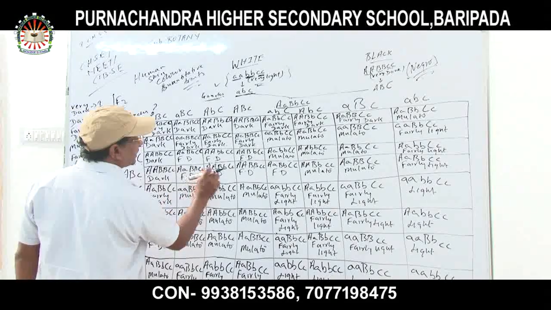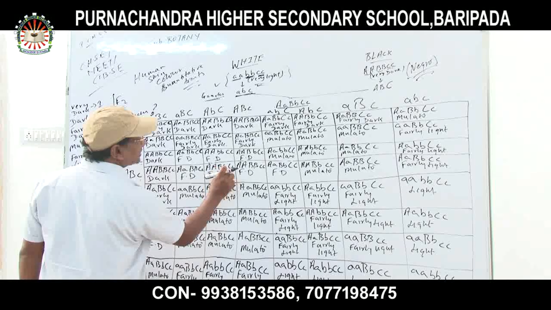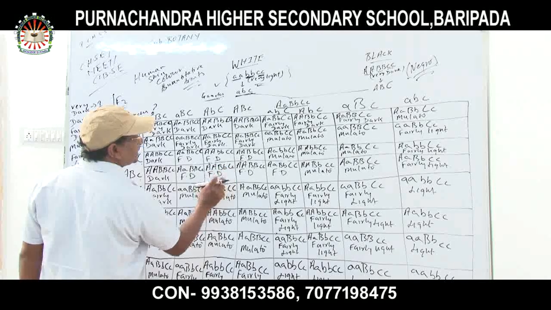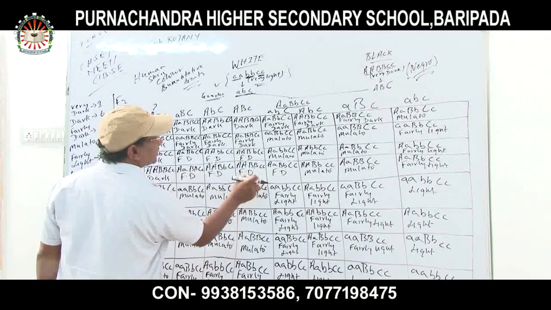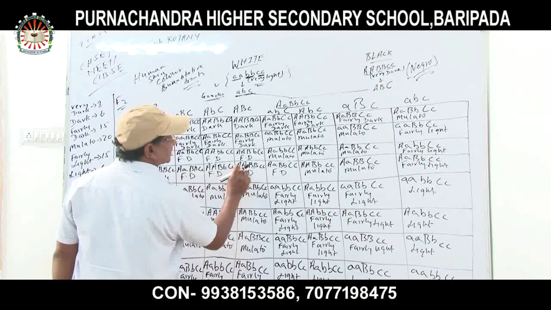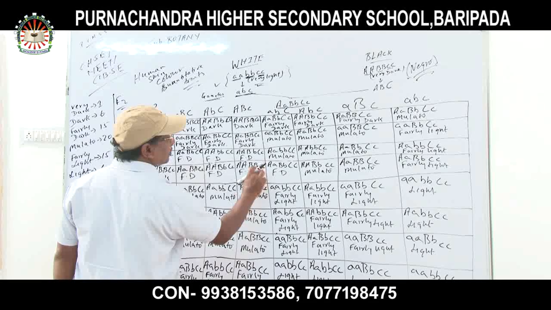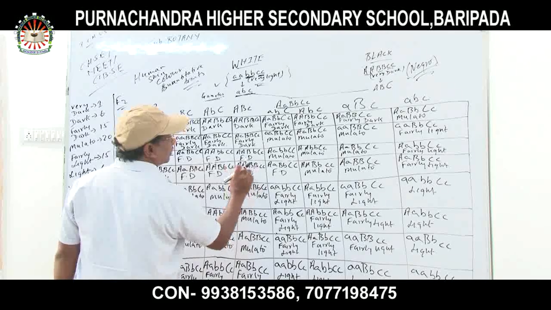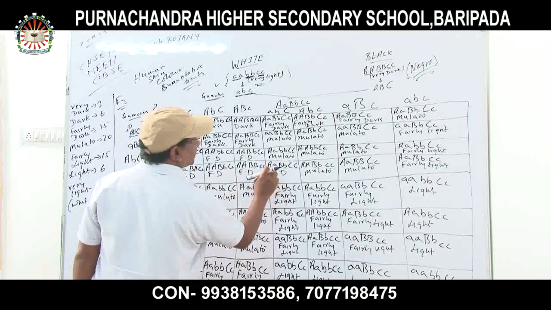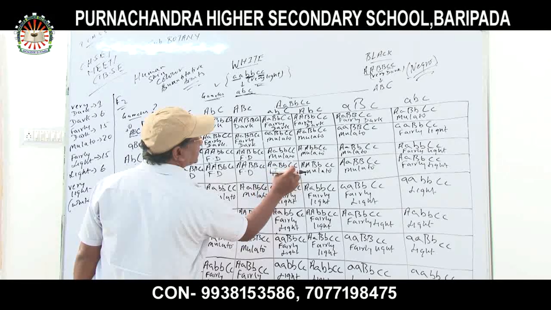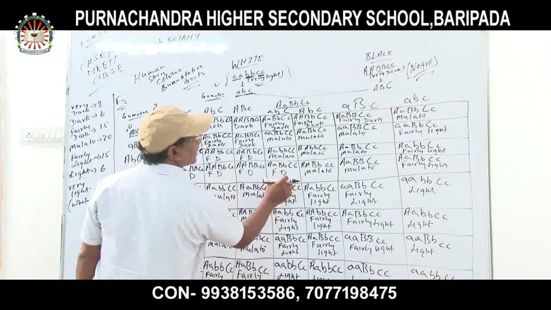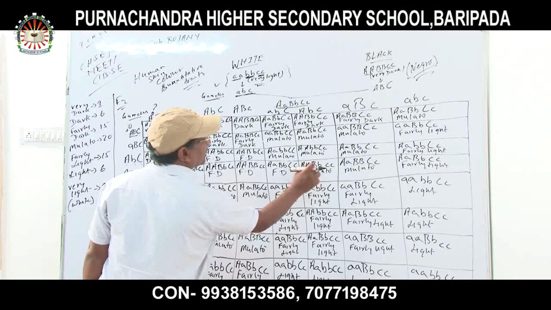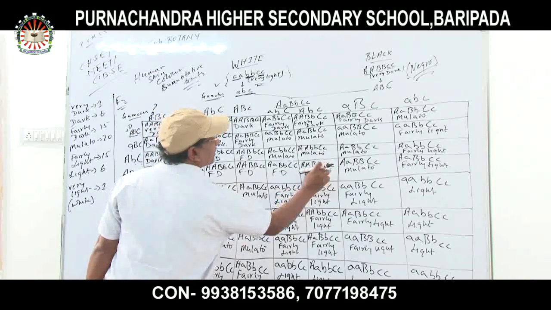Again, fairly dark. Capital A, capital B, and capital C, and the rest of them are recessive. That's why it is fairly dark. Again, this is also fairly dark. Why fairly dark? Because capital A, capital B, and capital C. Both are what? Recessive. Okay? And here, four of them are dominant. Next, capital A, capital B, capital C. Fairly dark. Again, mulatto, capital A, B, and 2 and 3 recessives are there.